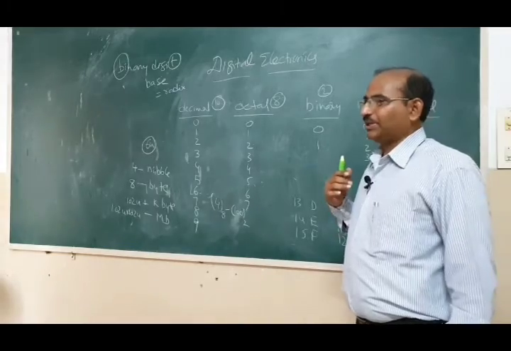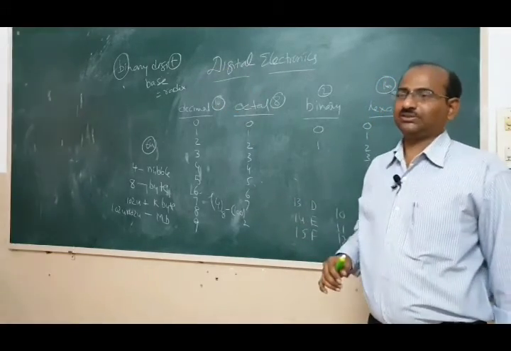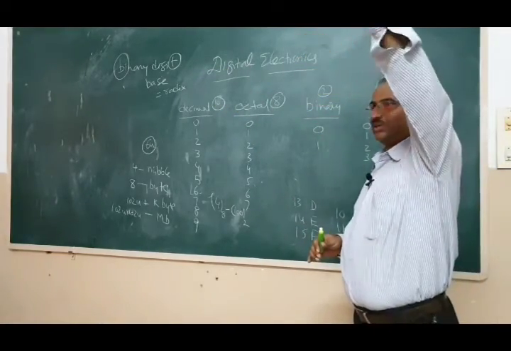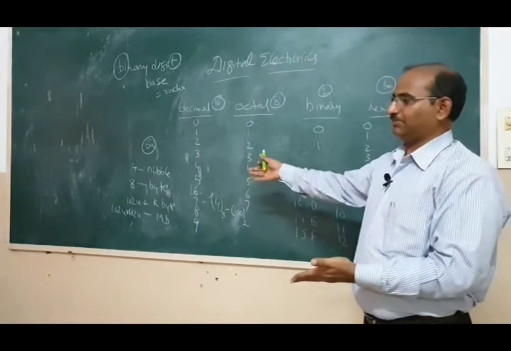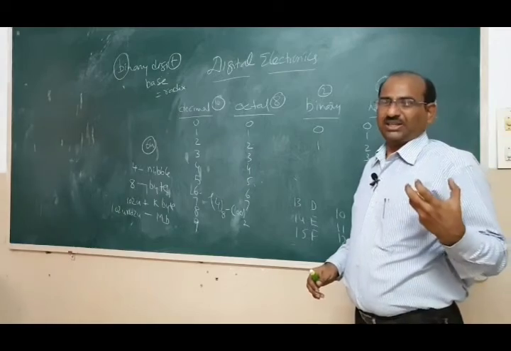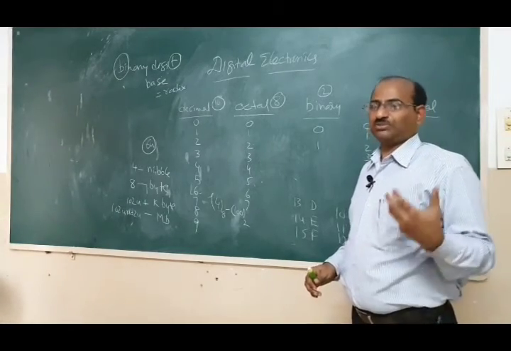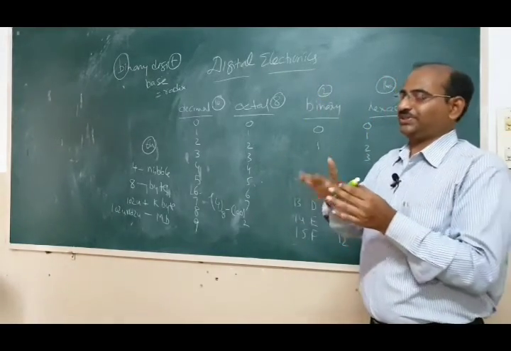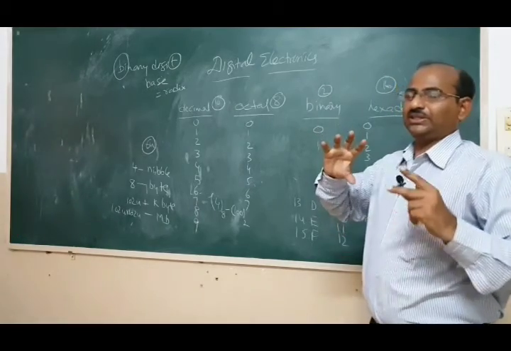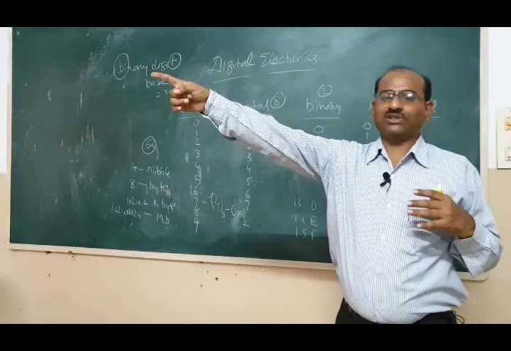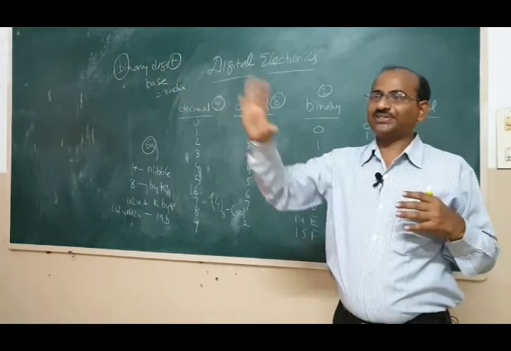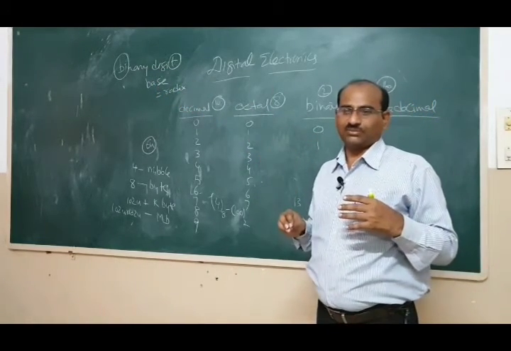How many people are there? Every time we can't call them, come here, stand here, saying these are the people. It is not convenient. So 5 is a code for the people who are there. When you ask how many people are there, if I say 5, you will understand, right?